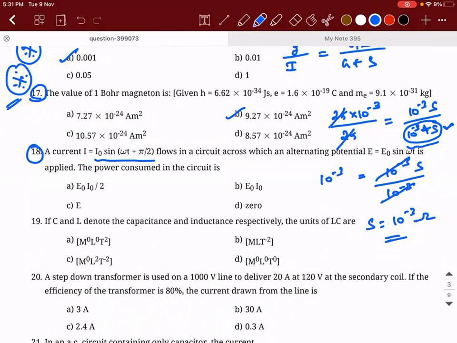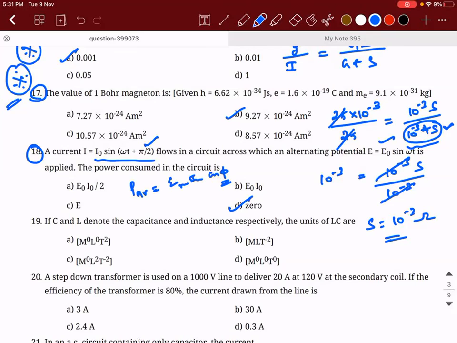What is the power consumed in the circuit? You need not even solve it. The average power consumed is equal to ERMS into IRMS into cos phi. So what is the phase difference between this and this? It is pi by 2. So what is the average power consumed? It is 0.